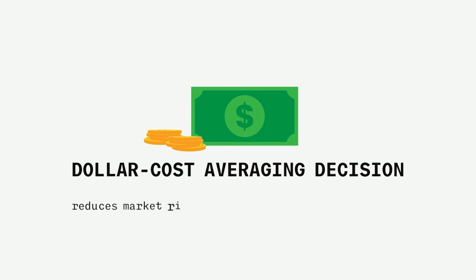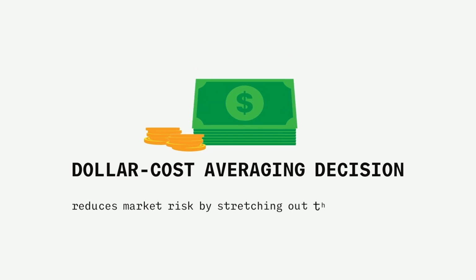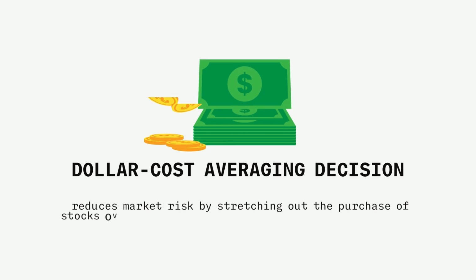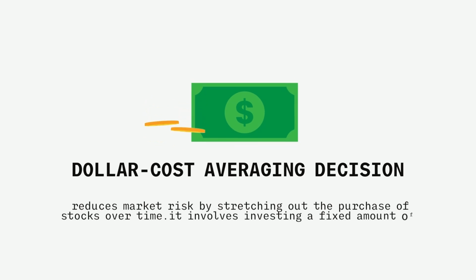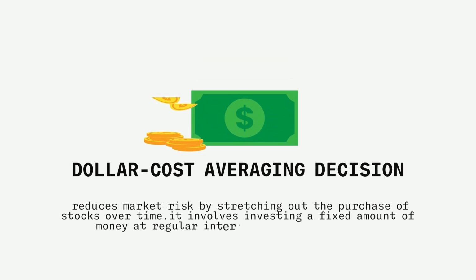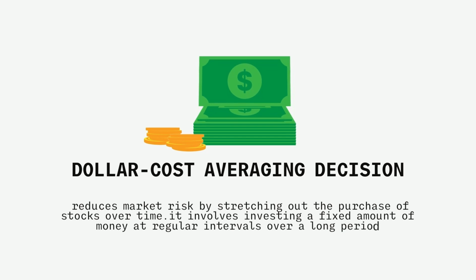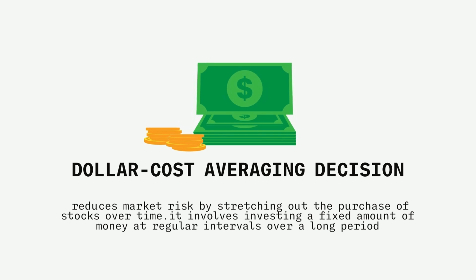Dollar cost averaging decision. This is a strategy that has to do with personal wealth building. It involves investing a fixed amount of money at regular intervals over a long period. It is also designed to reduce market risk by stretching out the purchase of stocks over time, buying more when prices are low and buying less when they are high, and it effectively keeps your average cost low.